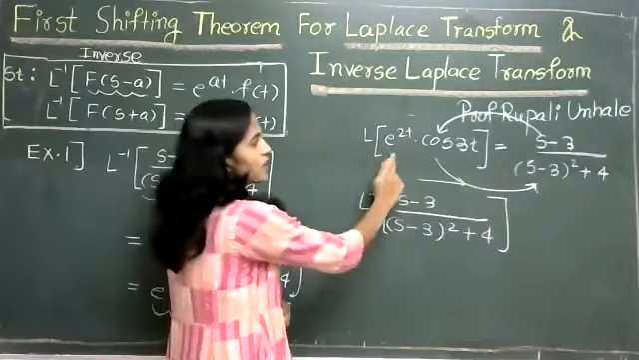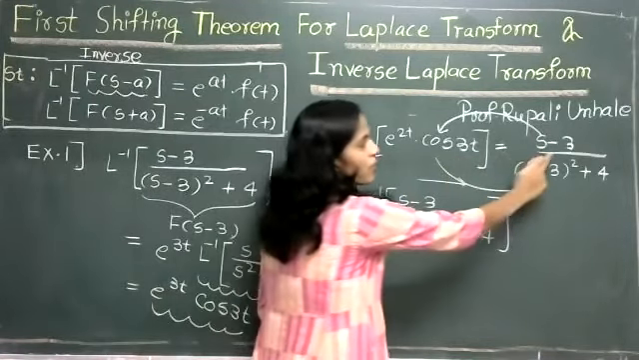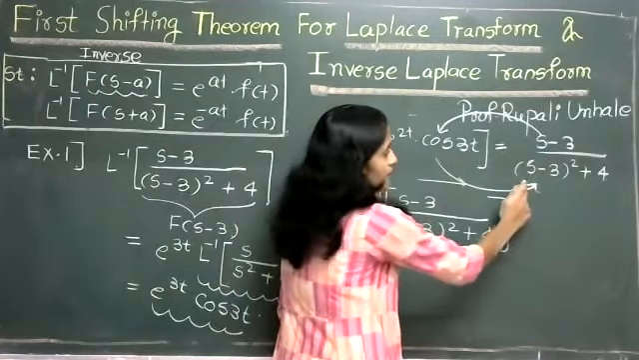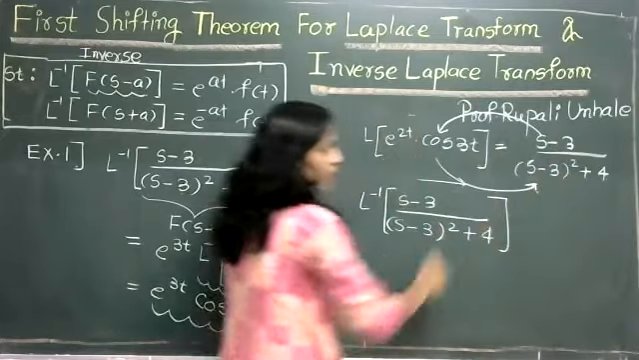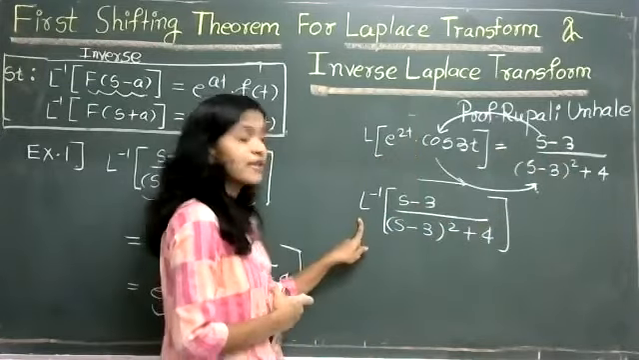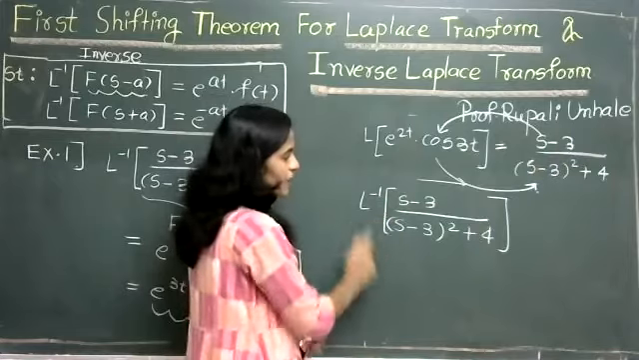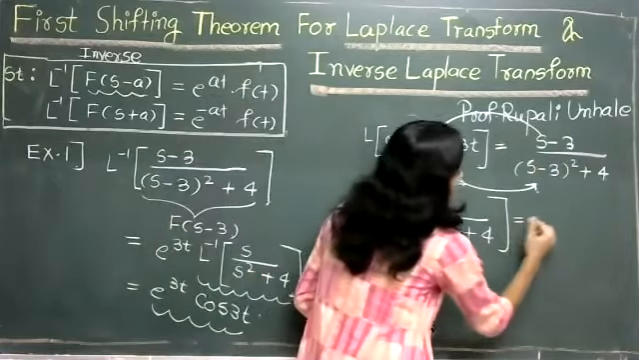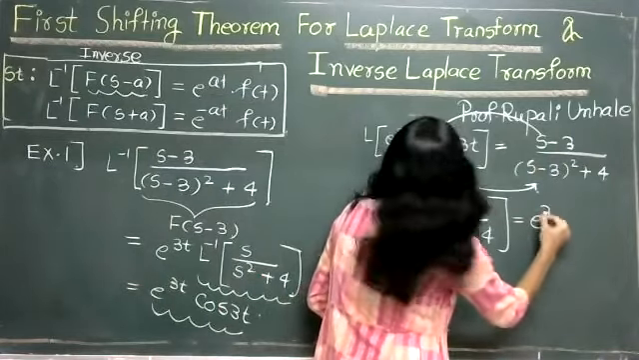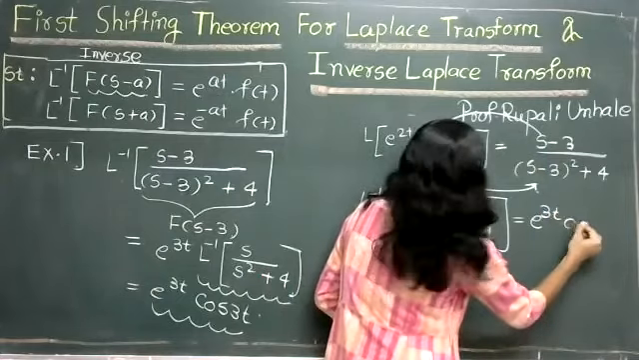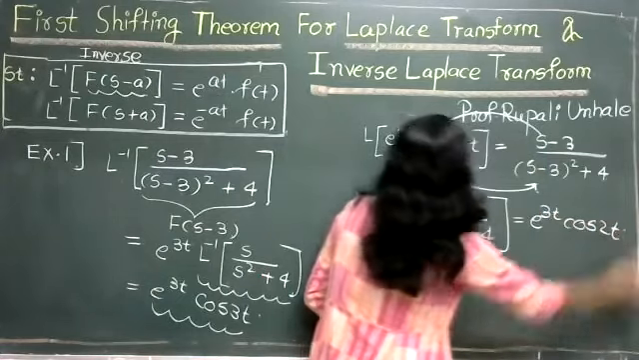See here, Laplace of e raised to 2t cos 3t, we got s minus 3 upon s minus 3 bracket square plus 4. And using inverse, we'll get this value of RHS as e raised to 3t cos of 2t.